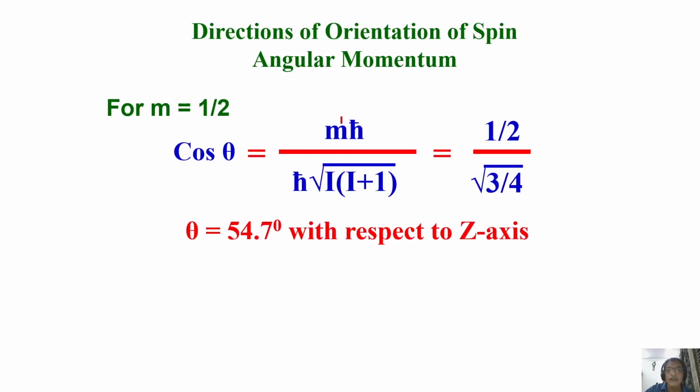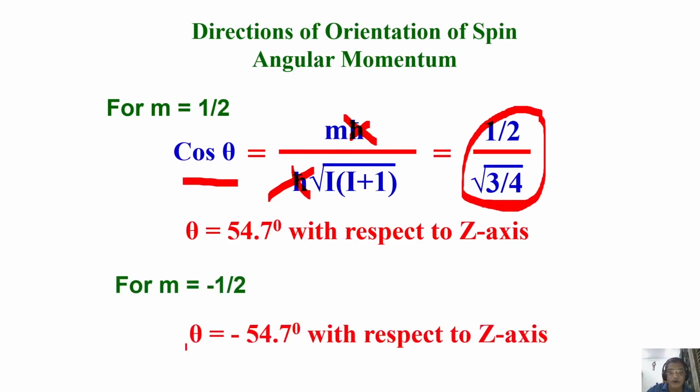See, this h cross and this h cross get cancelled out, so you are left with m. M is equal to half, I is equal to half. So it turns out to be half over square root of 3 by 4. This is simple numbers. Plug it into your calculator, you get cosine of theta.